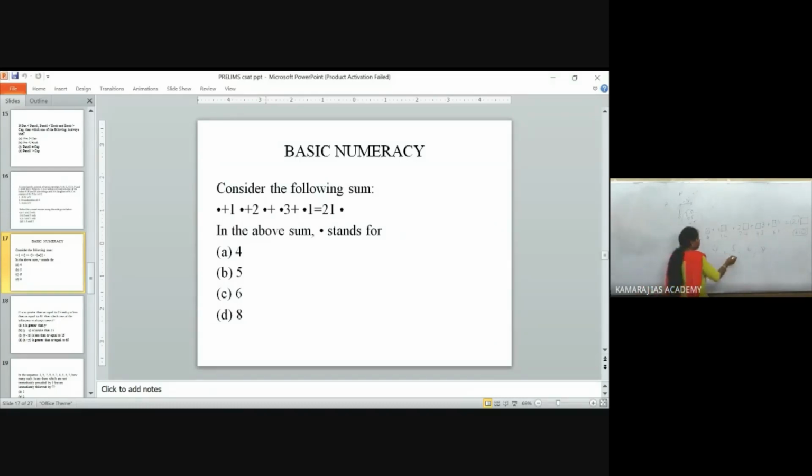For 5 also, it is easy: 5, 15, 25, 45, sorry, 25, 53, 51. When you add this, we get around 100. Again, it is not crossing 200, right? For 6, the same case. So automatically you can eliminate those, and the remaining option is 8. These are the basic numeracy questions asked. Okay, clear?